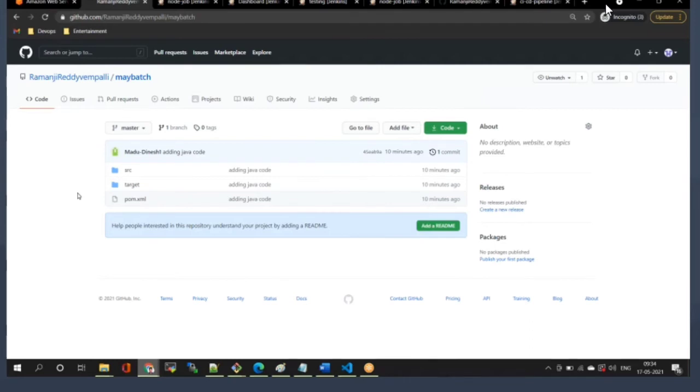So I can create a new branch and name it release. Under the release branch, I am going to maintain the tested code, which is tested by the tester. Initially, when I developed the source code, I am not sure whether that code is working fine or not.